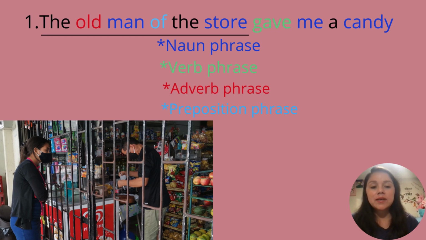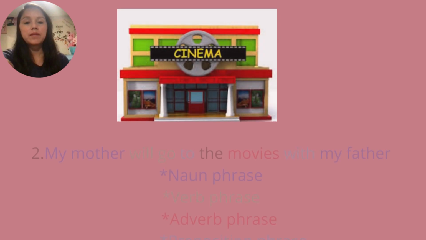The noun phrase is a word or group of words that can function as the subject, the object, or the complement in a sentence. Here, the noun phrase is the whole man of the store because the is the determiner, whole is the premodifier, man is the head, and store is the post modifier.